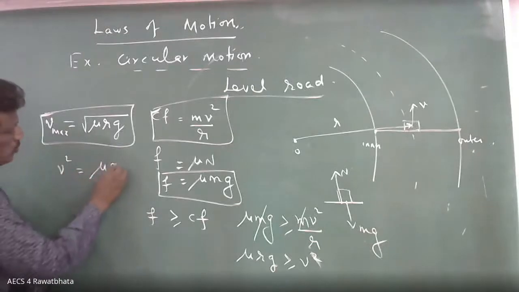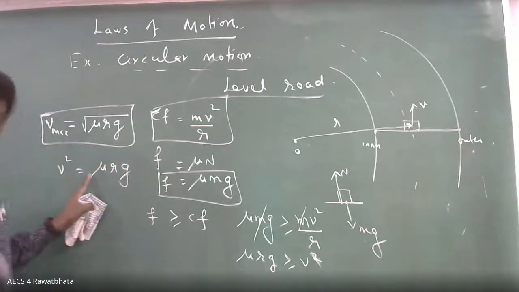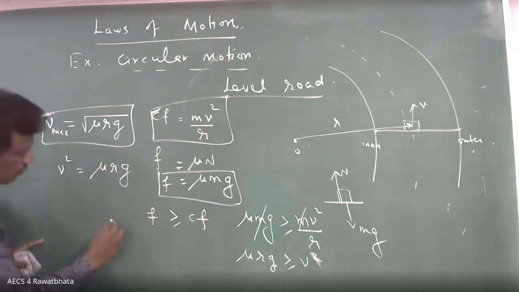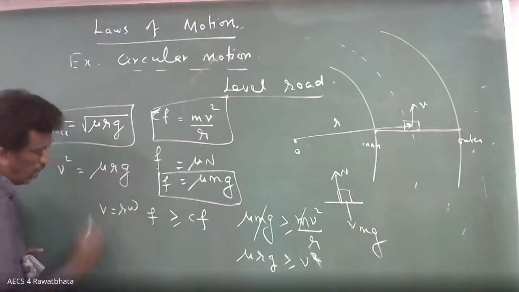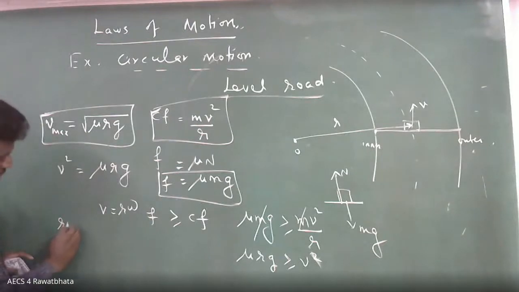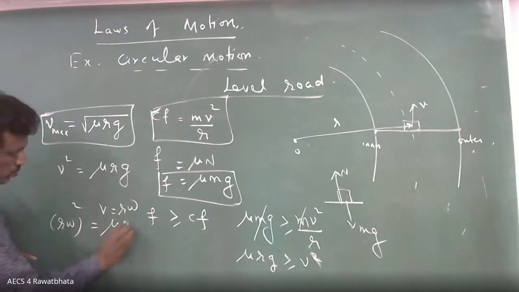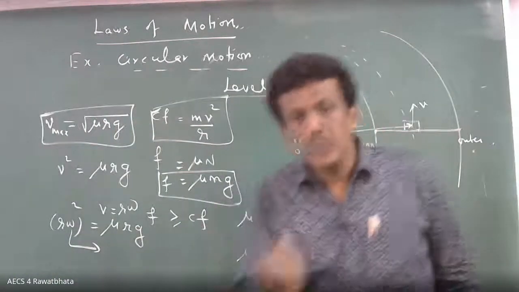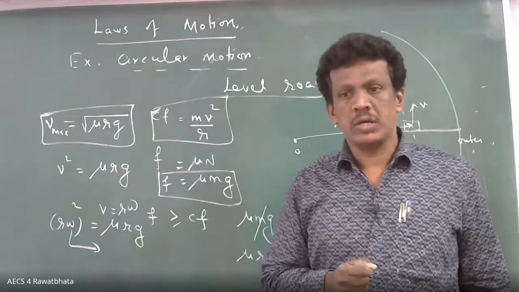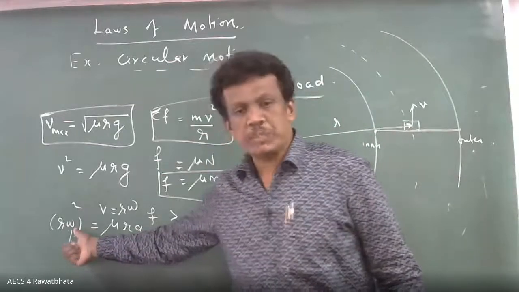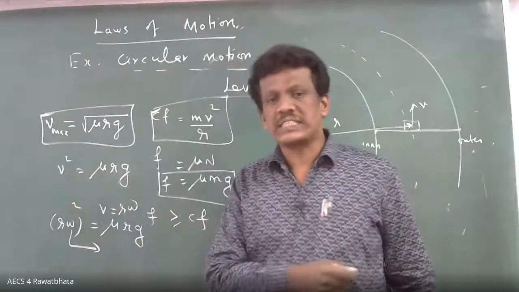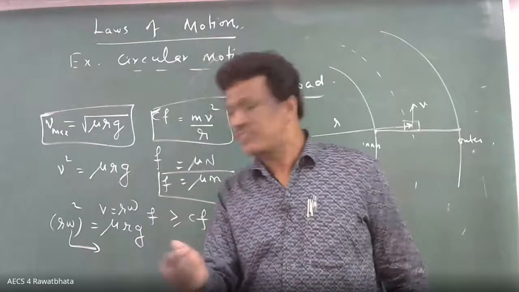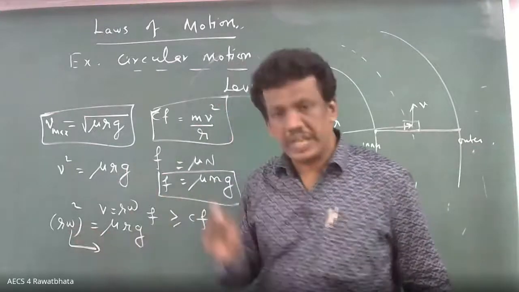Another one. V squared equals mu r g. This is one for numericals I am telling. Instead of V, sometimes what we use? V equals R omega. So R omega squared equals mu g. What is omega? Angular speed, angular velocity, angular frequency. Omega equals 2 pi f. So related to that, questions can also be asked.